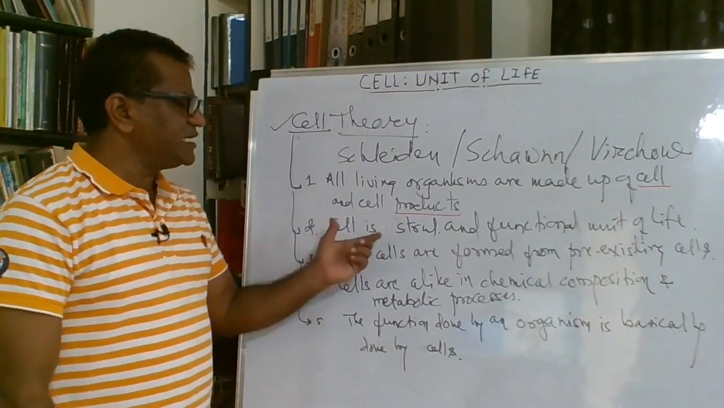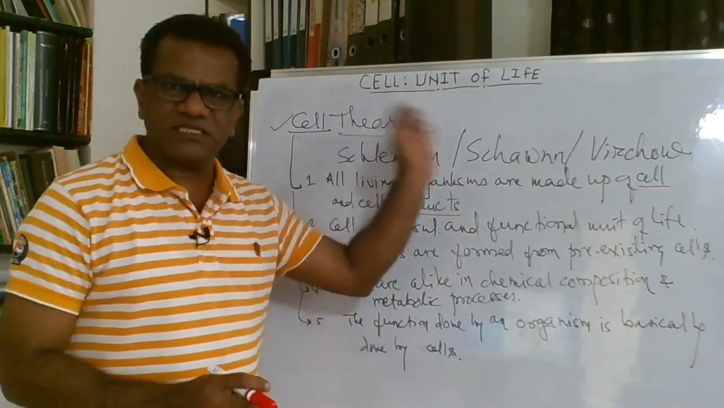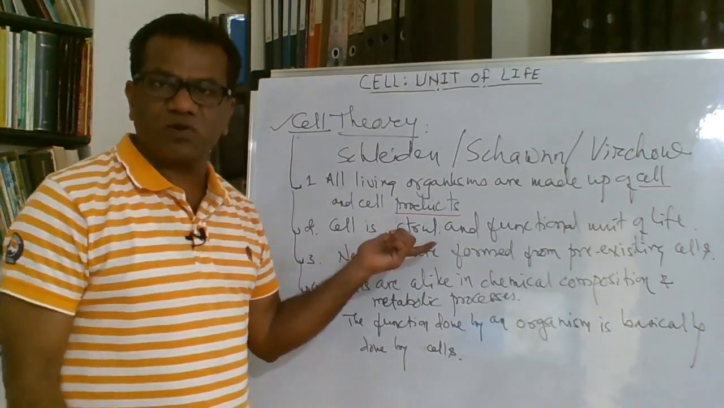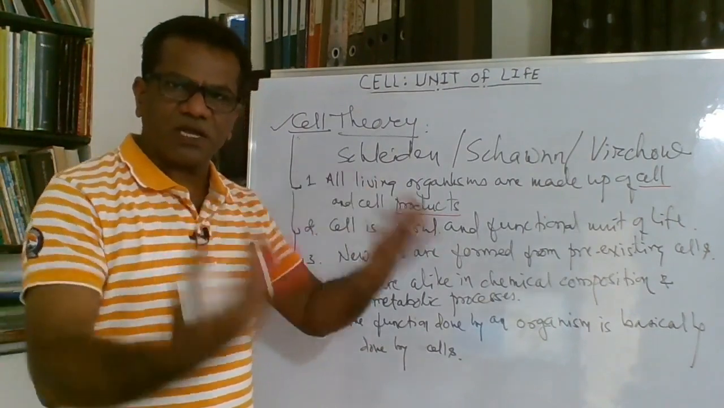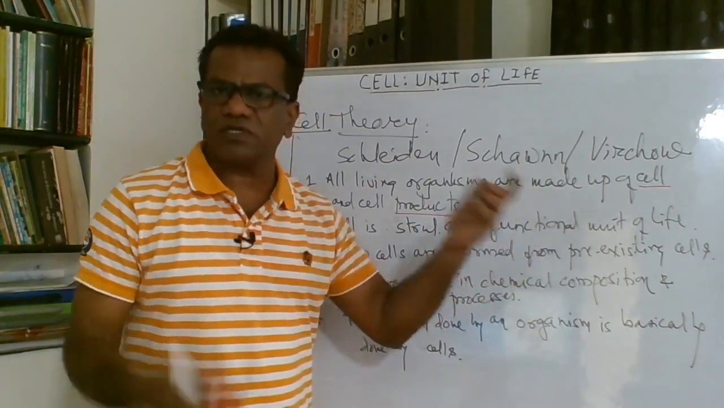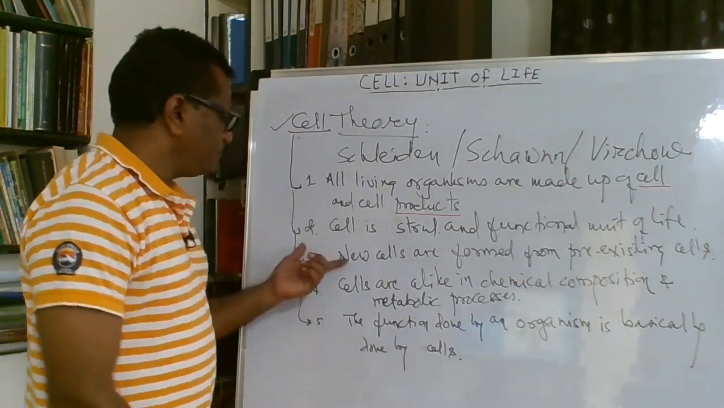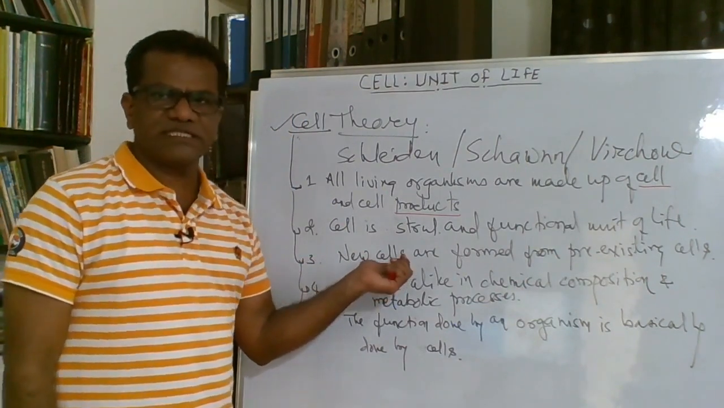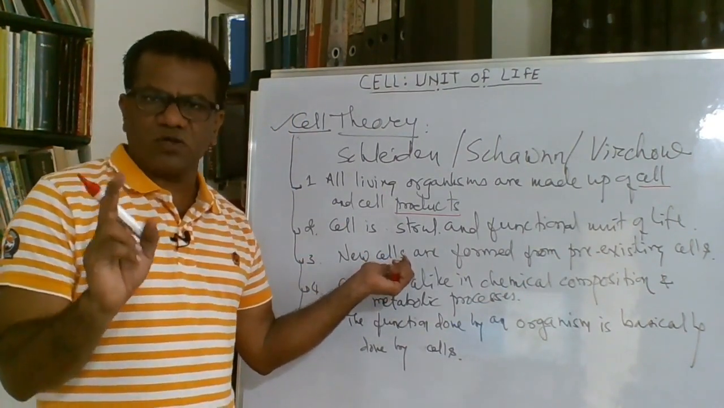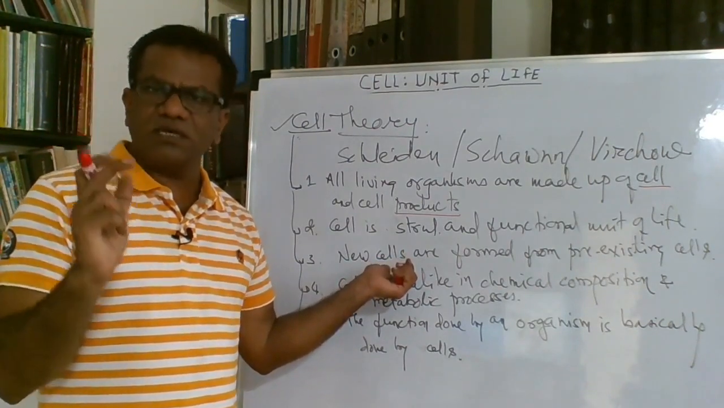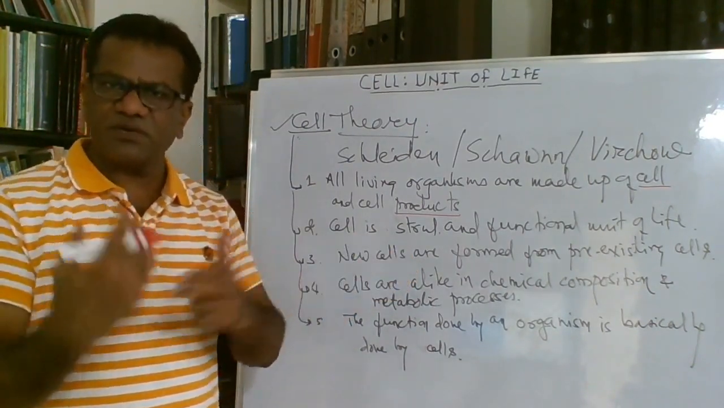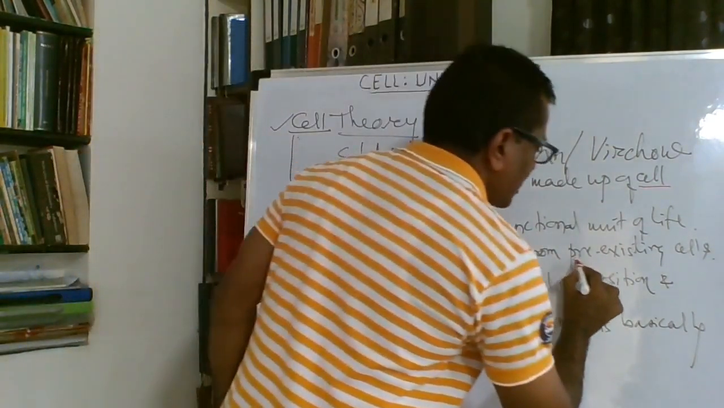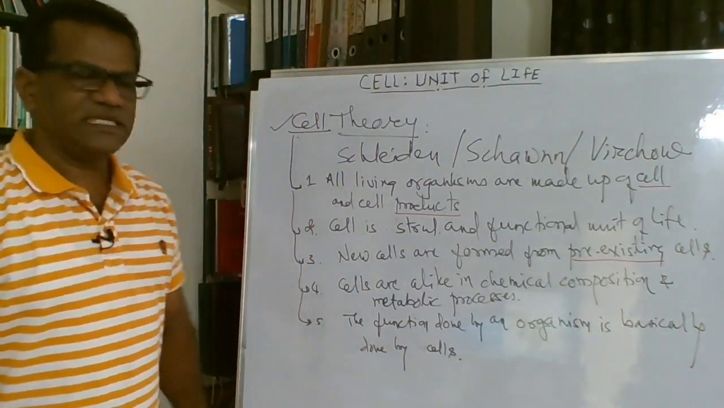The second point is that the cell is the structural and functional unit of life. We discussed this at the time of our introduction of the cell, the definition of the cell. It is the structural unit because whatever we are, we are made up of cells, and it is a functional unit because whatever we do is basically done by the cell. The third point of the cell theory is that new cells are formed from pre-existing cells. This is Rudolf Virchow's point. He stated that cells divide, and after division the new cell always comes from a pre-existing cell.